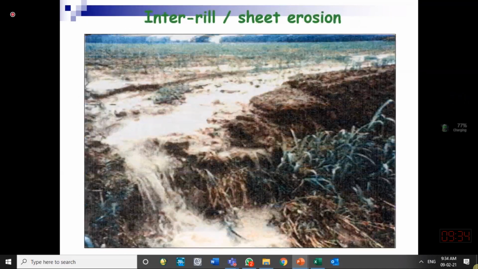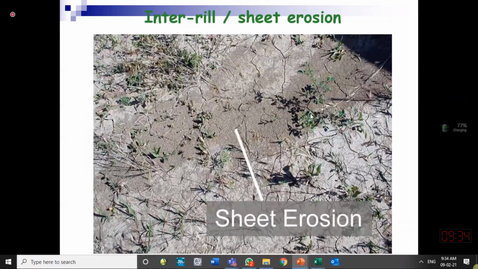We can see it over here. At the top is the sheet flow, and because of this sheet flow, some erosion occurs from the top surface. We say this is sheet erosion.